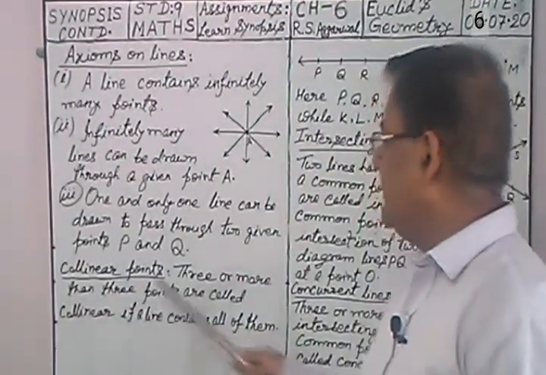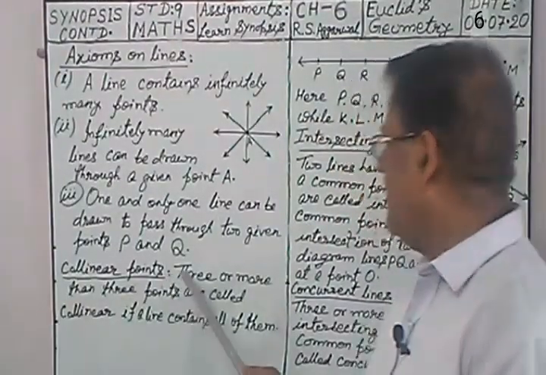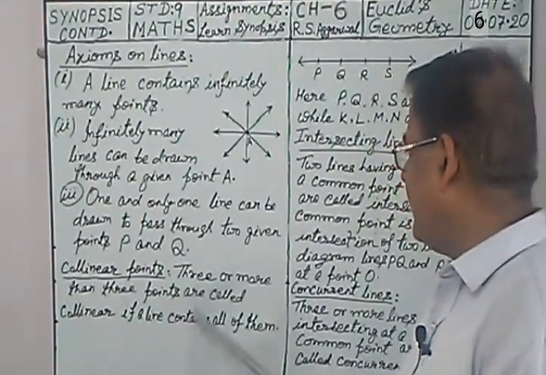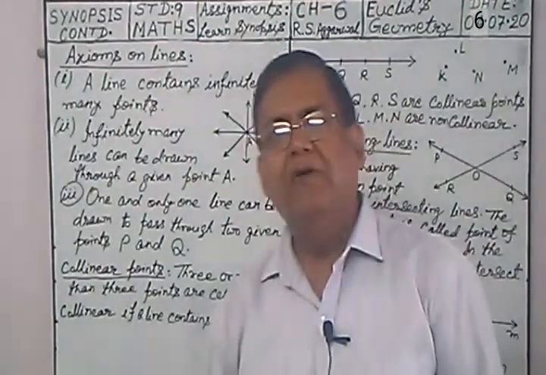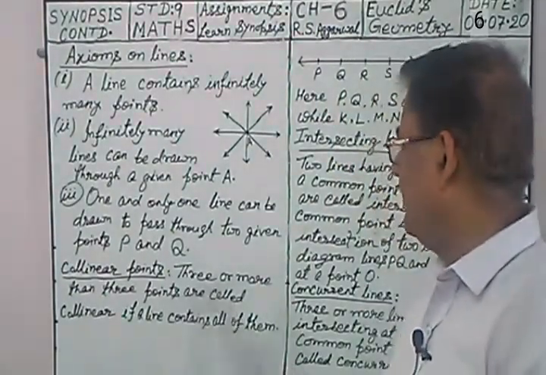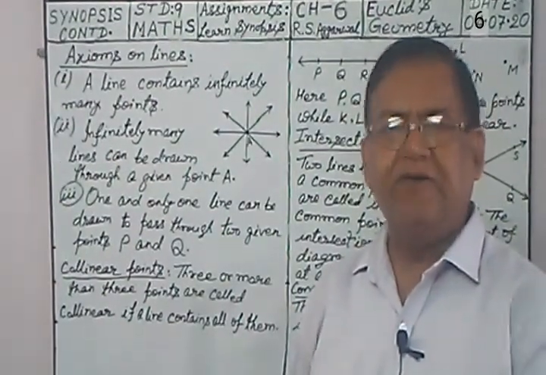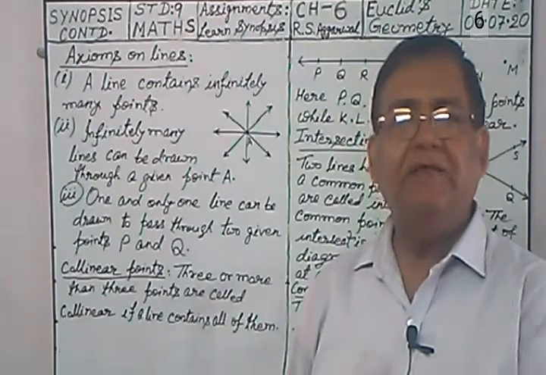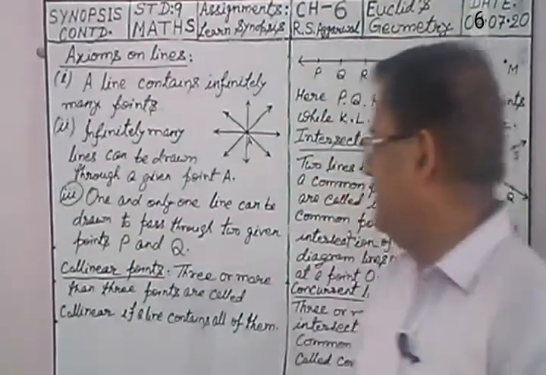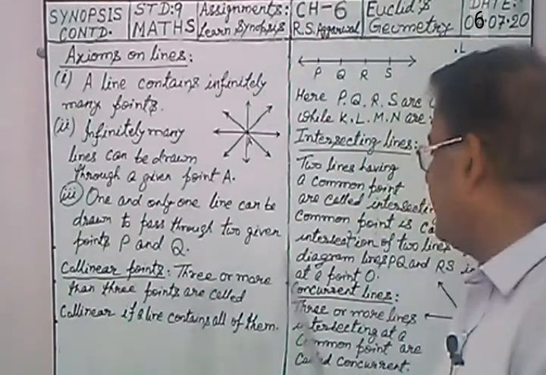Now, coming to collinear points. What are collinear points? Three or more points are called collinear if a line contains all of them. Suppose we are taking three or more points. All will be called collinear, whether it is three or more than three. When will they be called collinear points? If they all lie on the same straight line. Means a straight line contains all of them. So collinear if a line contains all of them.